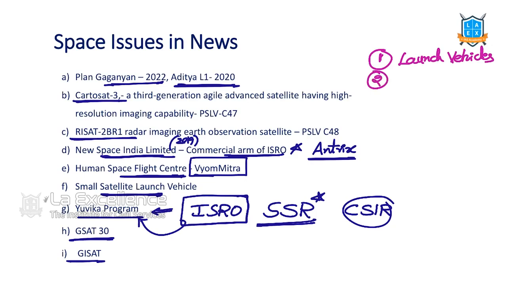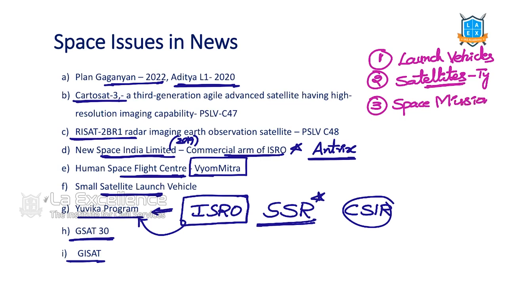We also need to read about satellites, because there were many satellite launches conducted. What are the types of satellites? Next, what are these space missions? We said Aditya, we said Gaganyaan. These are all space missions.